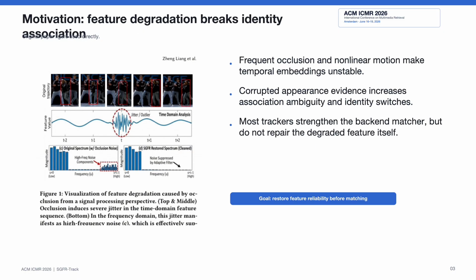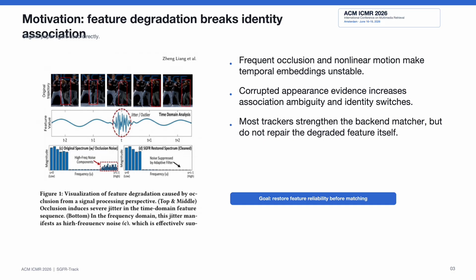Online multi-object tracking aims to locate multiple targets and maintain their identities over time. Most modern trackers follow the tracking-by-detection paradigm. They first detect objects in each frame, and then associate these detections with existing tracklets. However, in real-world videos, especially in crowded or highly dynamic scenes, targets often occlude each other. They may also have abrupt motion, large pose changes, and similar appearances. Under these conditions, the extracted appearance embeddings can become unstable.